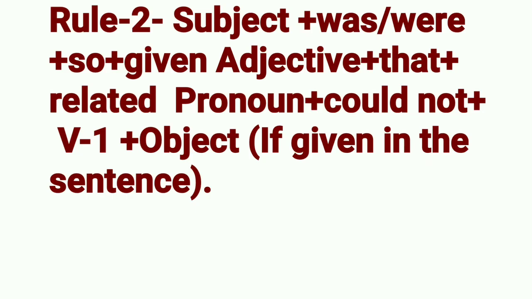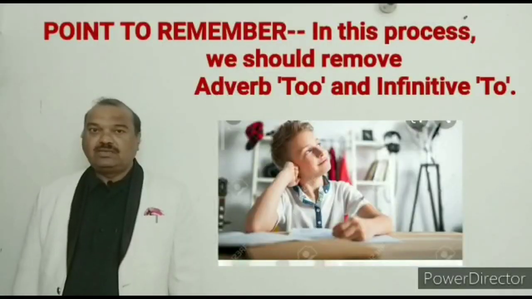Rule 2. Subject plus was or were plus so plus given adjective plus that plus related pronoun plus could not plus V1 plus object if given in the sentence. Point to remember.